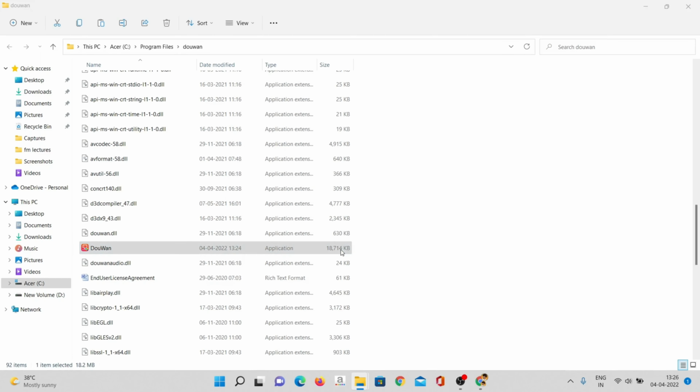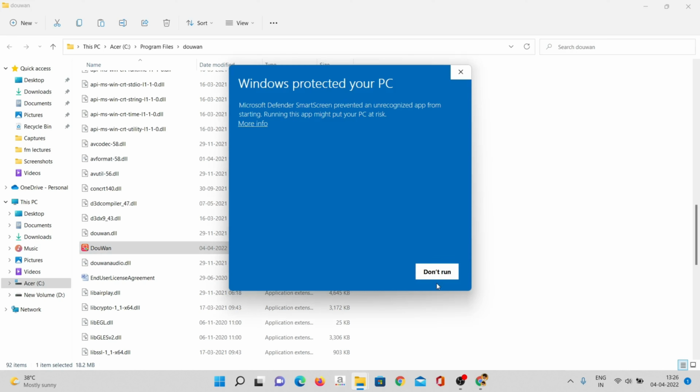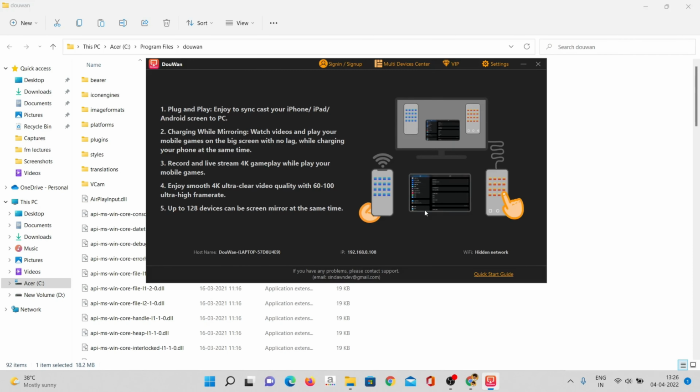Now guys, you can open the application. Just click on more info and run it anyway. See guys, expires 99. This is the cracked version. The cracked version is working. Now I will show you by connecting my phone, my device.